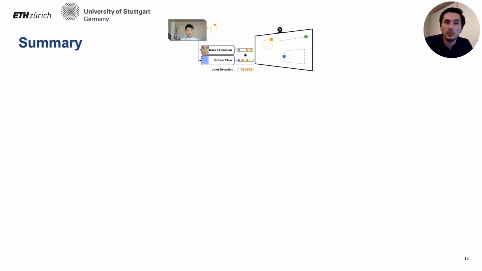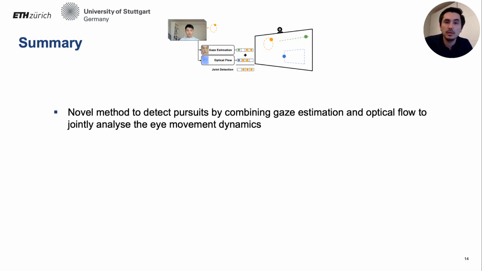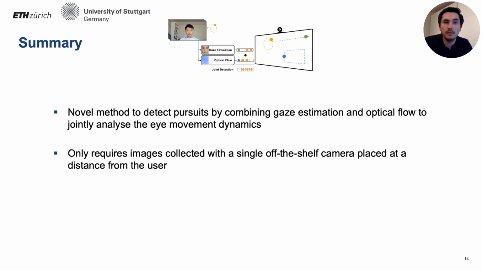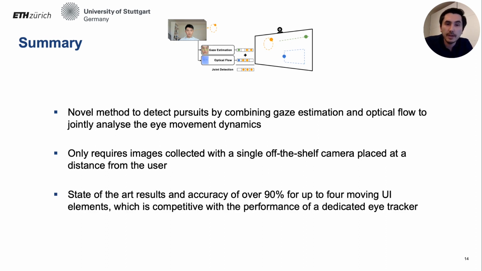In summary, we proposed a novel method to detect pursuits by combining gaze estimation and optical flow to jointly analyze the eye movement dynamics. Our method only requires a single RGB camera, which is readily available on an ever-increasing number of devices. And finally, we demonstrate state-of-the-art results that are also competitive to a dedicated eye tracker for a small number of moving targets. Thank you.